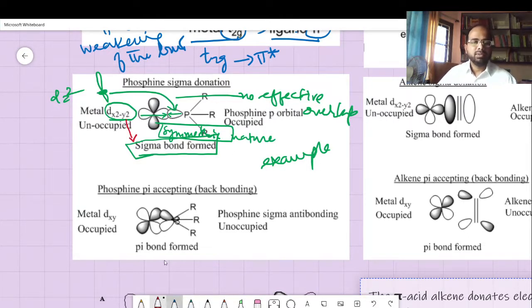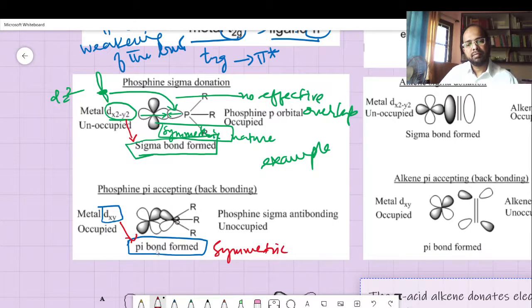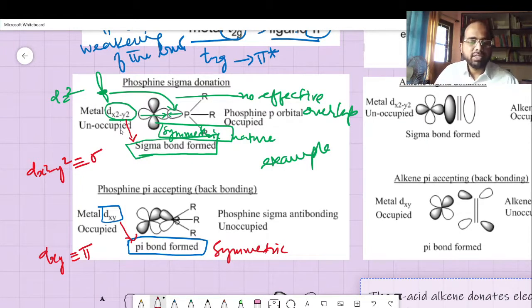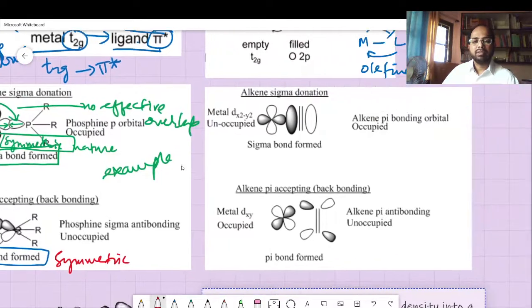Okay, so you can see pi bond formation by the dxy orbital. Dxy. The reason is symmetric nature. So the dxy orbital is symmetric with the pi system, but dx square minus y square is symmetric with the sigma system. Likewise, when you consider this kind of bonding, you can correlate it with the same alkene sigma bonding. So similar kind of bonding is all.